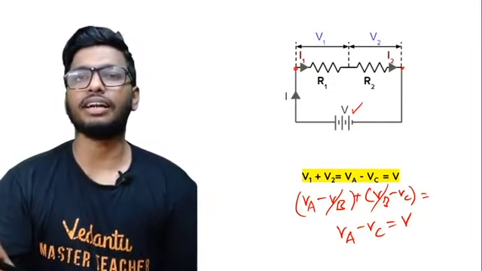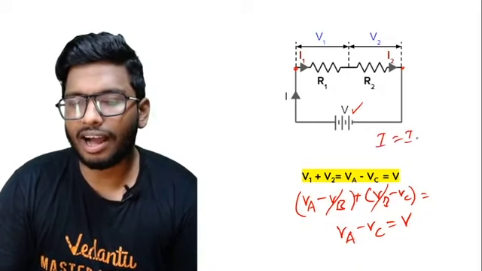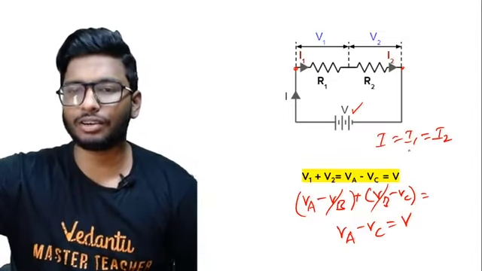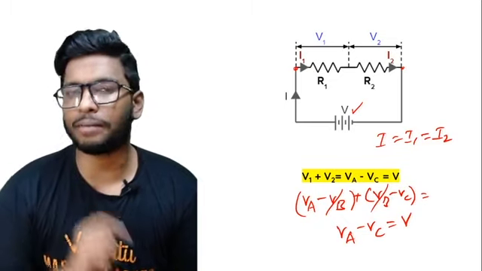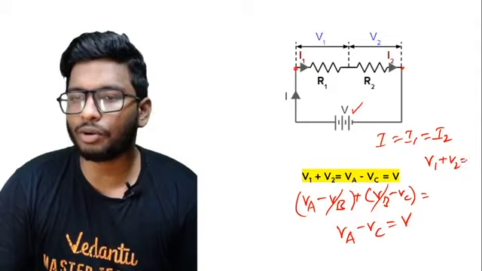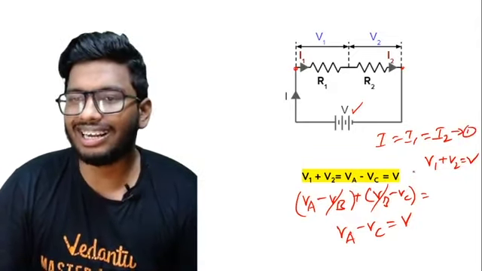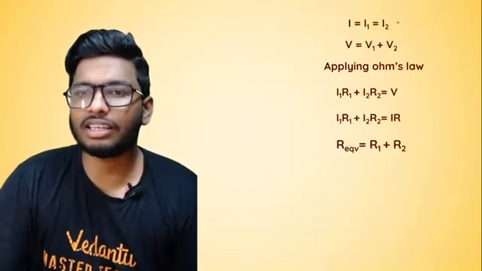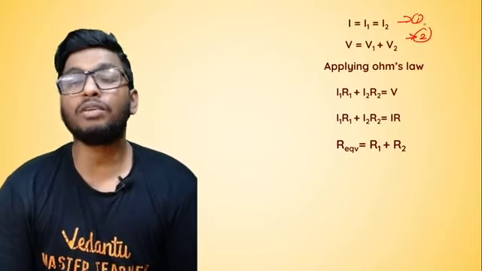Now, what do we see so far? I found that I is equal to I1 is equal to I2. The current is the same passing through the entire circuit. And I found that V is equal to VA minus VC. I also know that V1 plus V2 is equal to V. I'll keep this as equation number 1 and this as equation number 2. Now I'm going to apply Ohm's law.